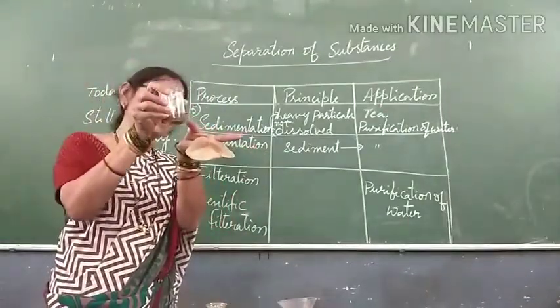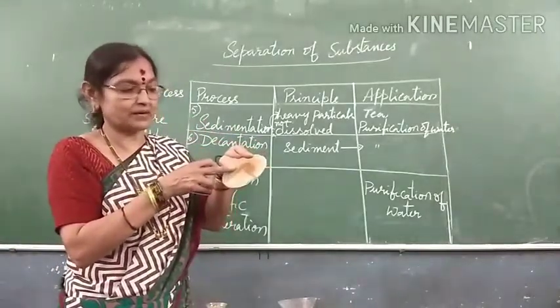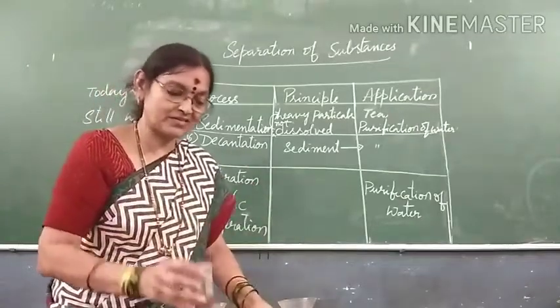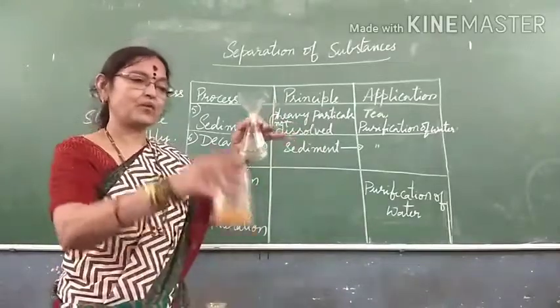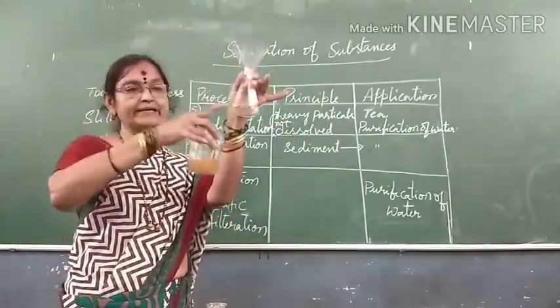See, here the particle size is very big. Here in the residue, fine sand particles are also removed. So which is the better process? Filtration is better than decantation. Now once again observe the color of the water, decanted water and filtered water.